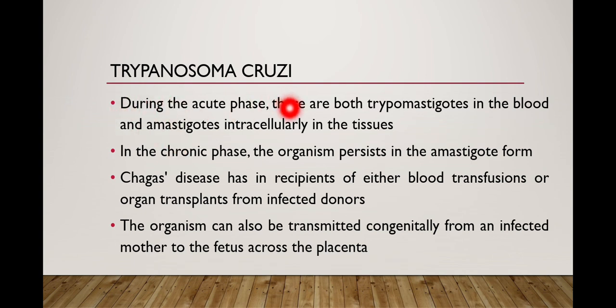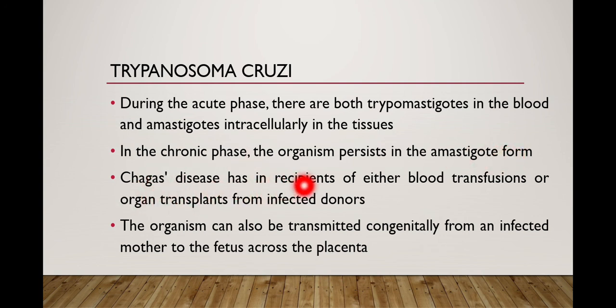So during the acute phase, there are both trypomastigotes in the blood and amastigotes intracellular in the tissue. As we have discussed in the life cycle, the trypomastigotes are present freely in the blood of the human host, and amastigotes are present intracellular in the tissue. In the chronic phase, the organism persists in the amastigote form only.